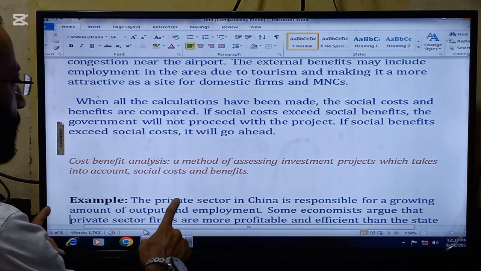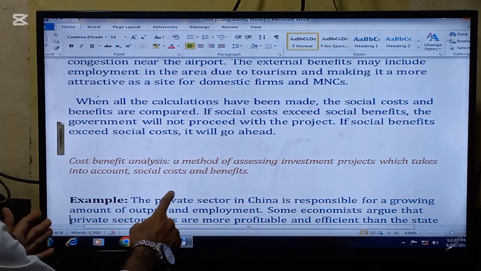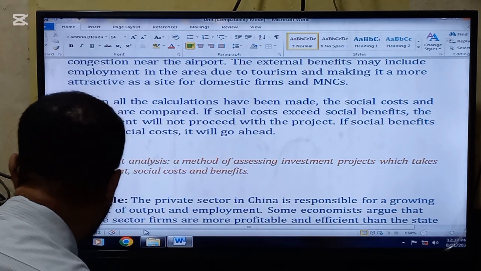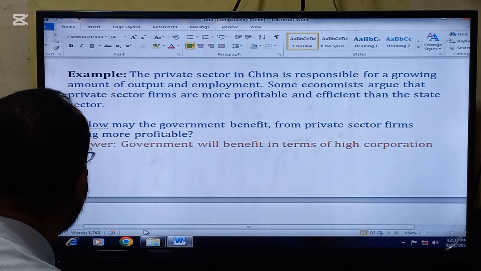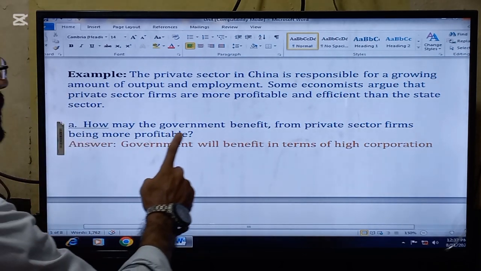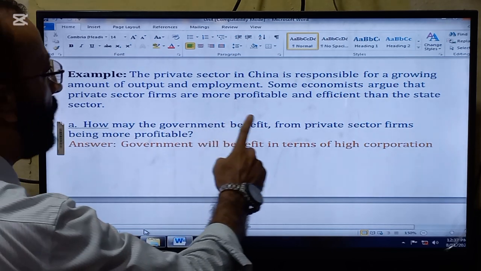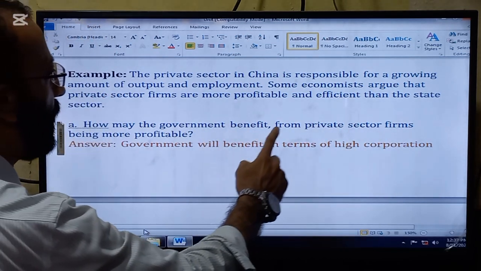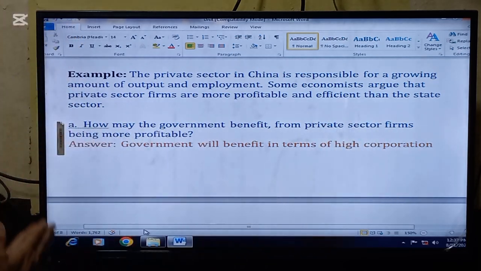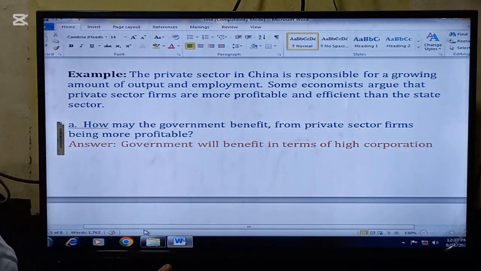Cost benefit analysis, a method of assessing investment projects which takes into account social cost and benefits. Okay, here comes another question that will make your concepts even more clear. The private sector in China is responsible for a growing amount of the output and employment. Some economists argue that private sector firms are more profitable and efficient than the state sector. And here is a question: how may the government benefit from private sector firms being more profitable?